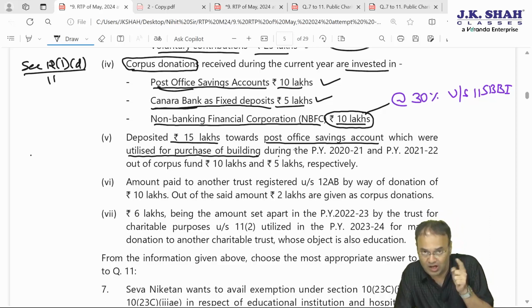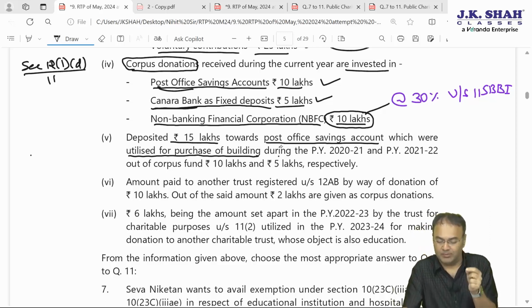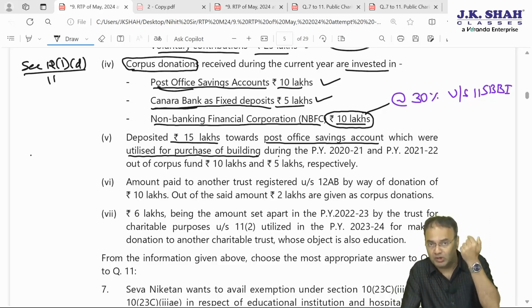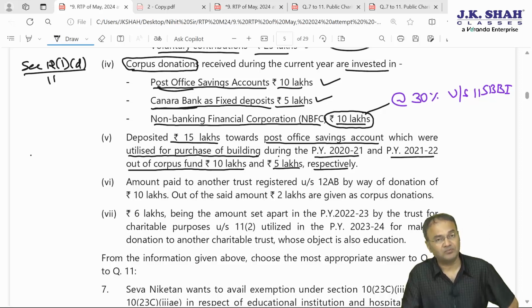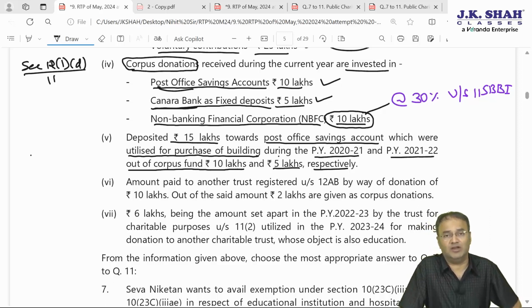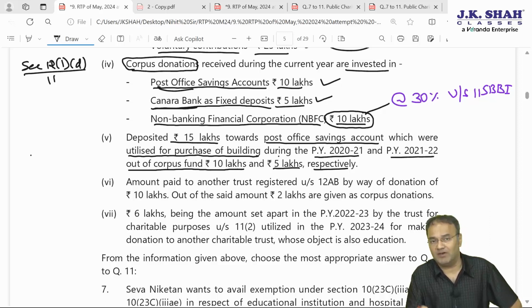So in the current year 15 lakhs are deposited into post office savings account, but were utilized during 2021 and 21-22 out of corpus fund of 10 lakhs and corpus fund of 5 lakhs respectively. It's a very complicated point you need to understand. This is based on one of the amendments carried out in AY 22-23, financial year 21-22, AY 22-23.